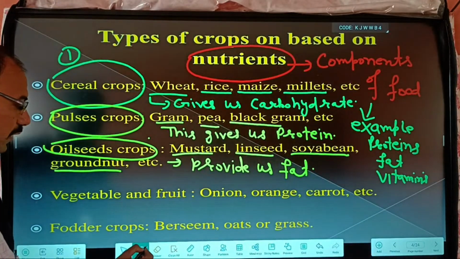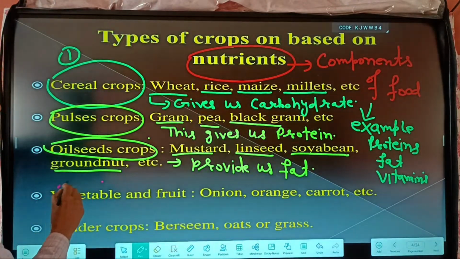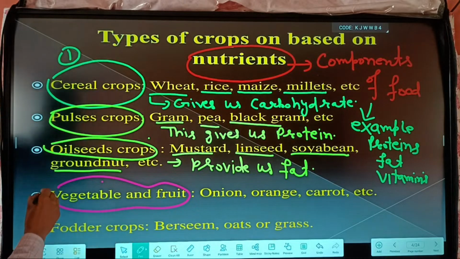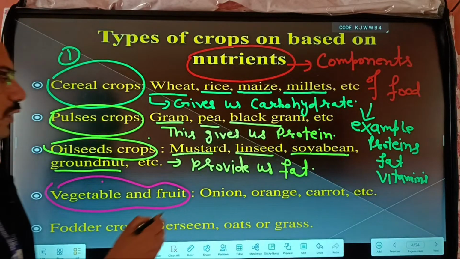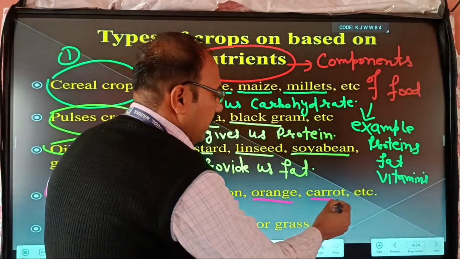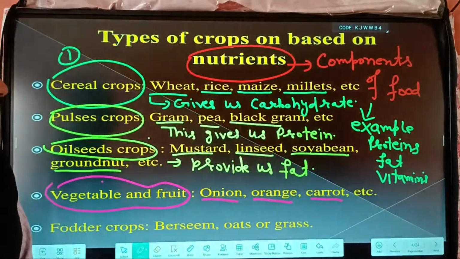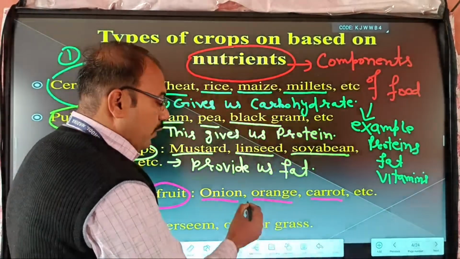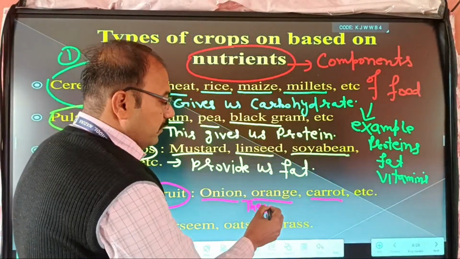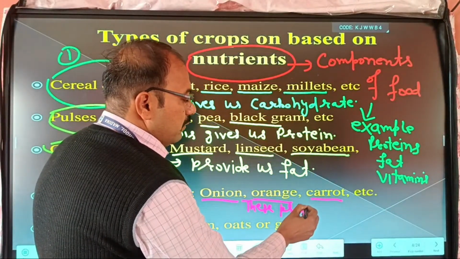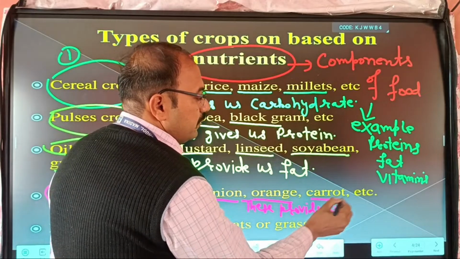And the last one here is vegetables and fruits. Vegetables and fruits are onions, oranges, and carrots. These are the source of vitamins. So these provide us vitamins.